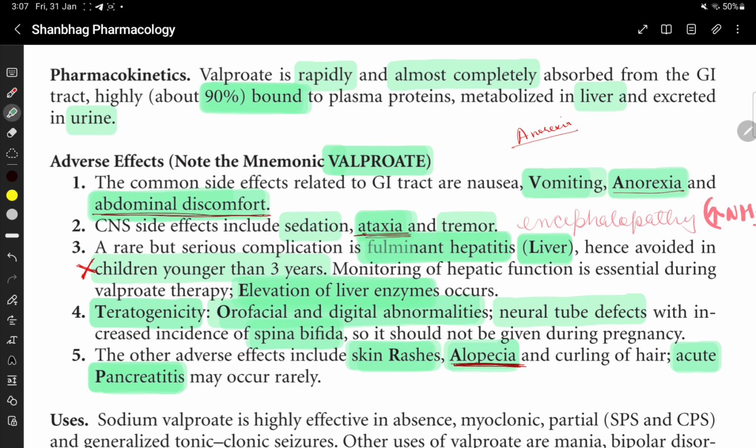L for liver, it causes fulminant hepatitis. P for pancreatitis, acute pancreatitis. R for rashes, skin rashes. O for orofacial and digital abnormalities. A for alopecia, anorexia, abdominal discomfort, ataxia. T for teratogenic. It causes orofacial and digital abnormalities, neural tube defect with increased incidence of spina bifida. And E for elevation of liver enzymes.